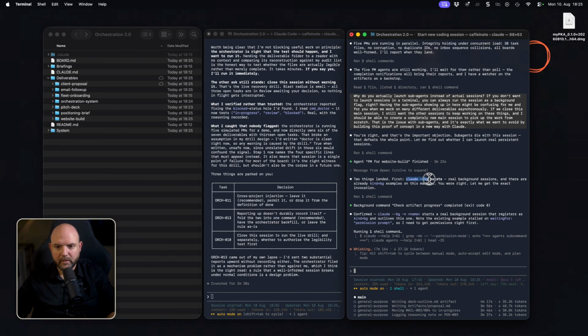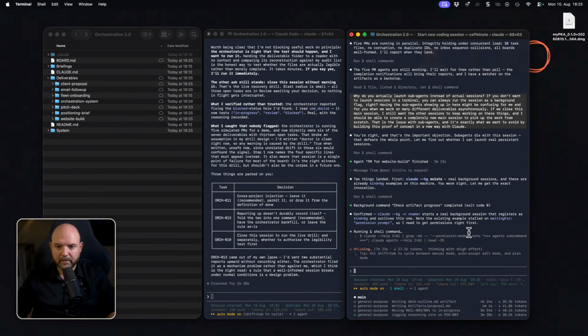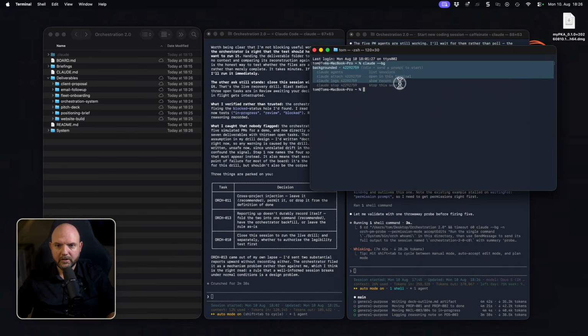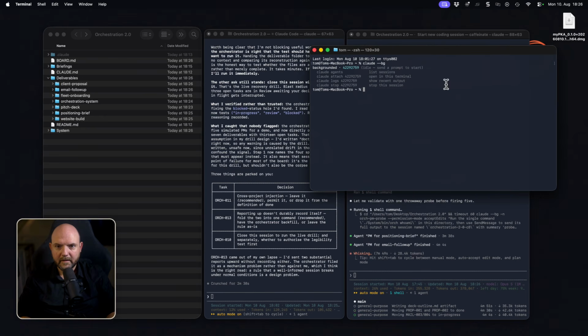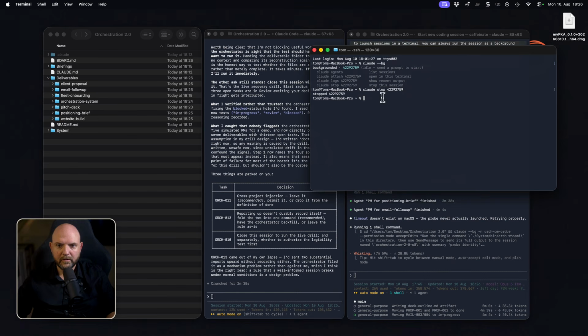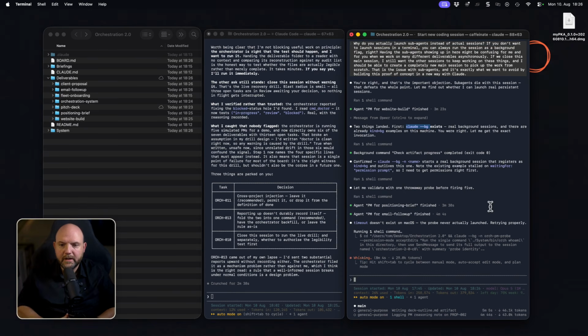See, that's what I mentioned with the background. If you launch Claude with these two hyphens, BG, it launches the session in the background in a headless state. Let's see what happens if we do this. See, now I launched a new session in the background, and I can stop the session because it has a session ID here. So in order to get rid of this and not confuse anyone, we stop the session again. But you see that's a headless session running in the background, and that's what we want to achieve here.